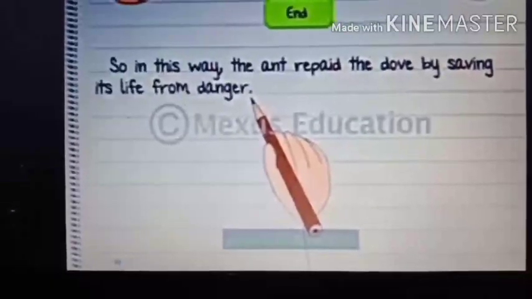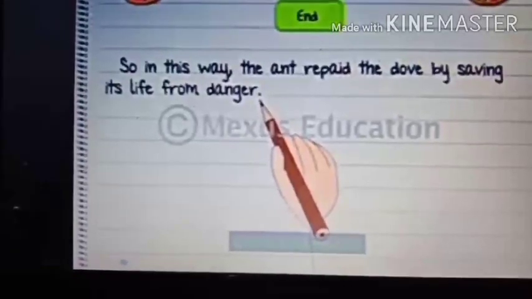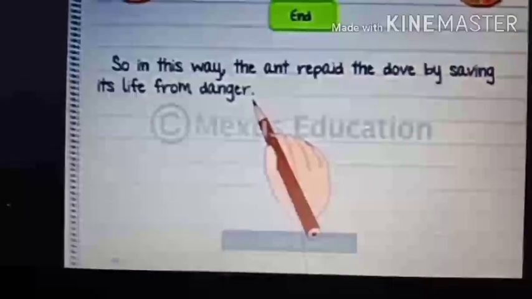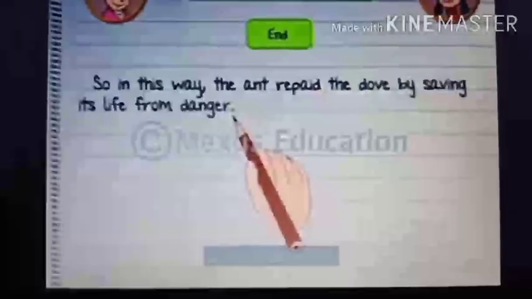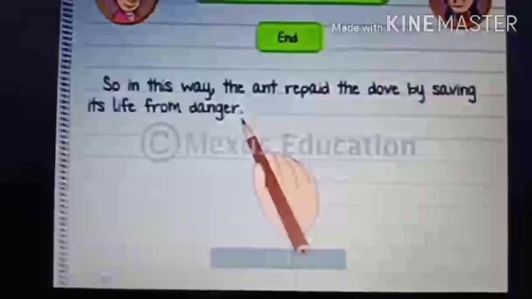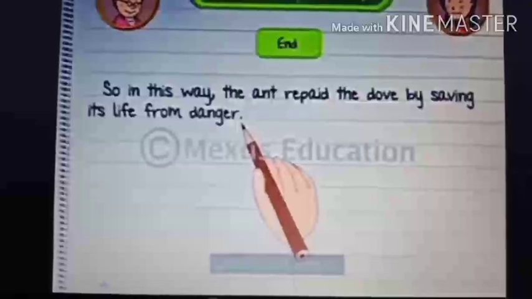So in this way, the ant repaid the dove by saving its life from danger. So the ant also helped the dove. Repaid means helped. It helped the dove by saving its life from danger. So this is the end of the story. Okay, students, so these are the points of writing the story.